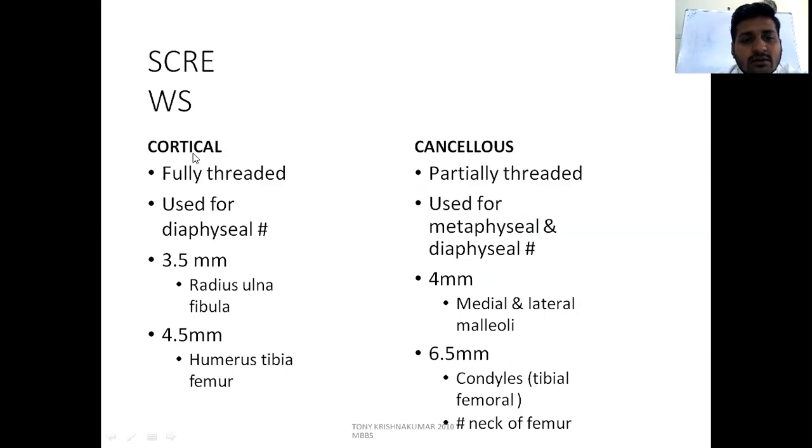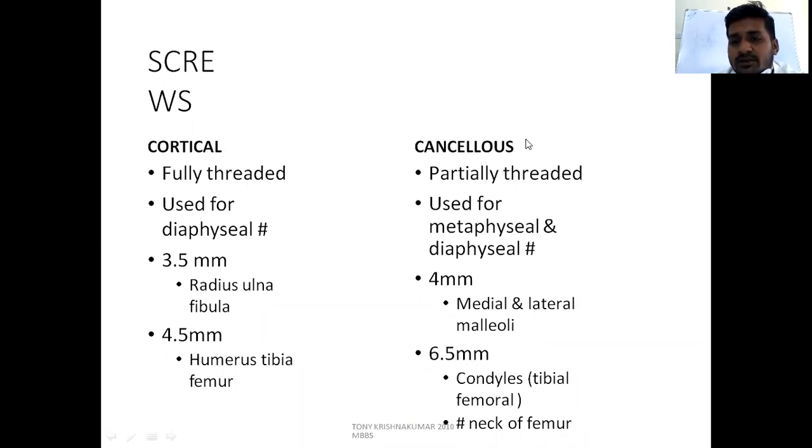See, cortical screws are used for diaphyseal fractures. Diaphysis means it is cortical bone. Cancellous screws are used for metaphyseal fractures. It may be partially threaded or fully threaded. Most commonly used are partially threaded ones. It is available in two sizes, 4 mm and 6.5 mm. 4 mm CC screws are used for medial and lateral malleoli fractures.